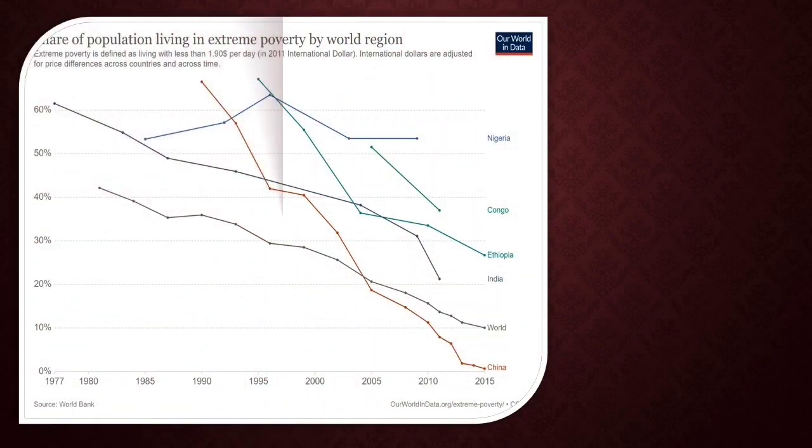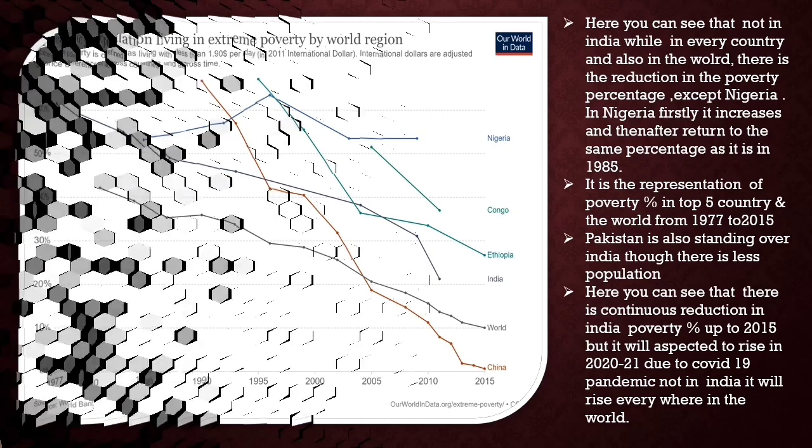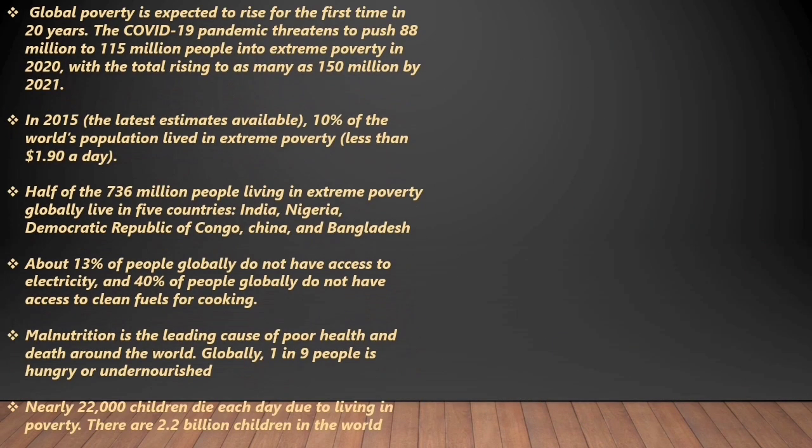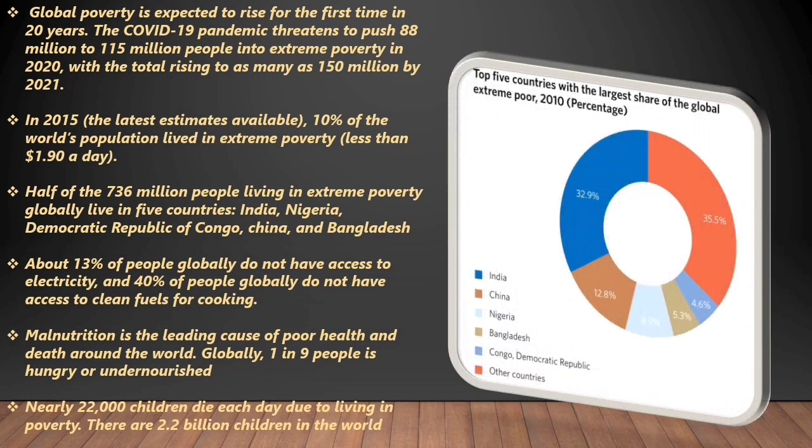Here there is the graphical representation of top 5 countries which are suffering from extreme poverty. Here in this slide I have discussed some global poverty facts. In the figure you can see top 5 countries with the largest share of global extreme poor.